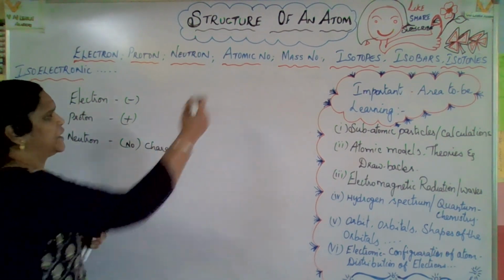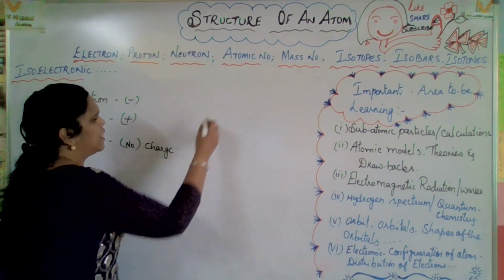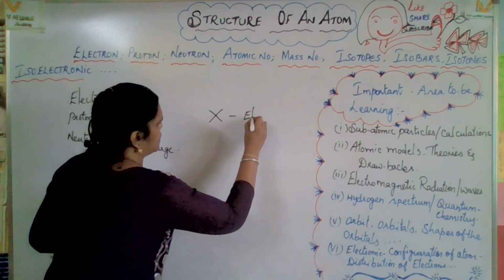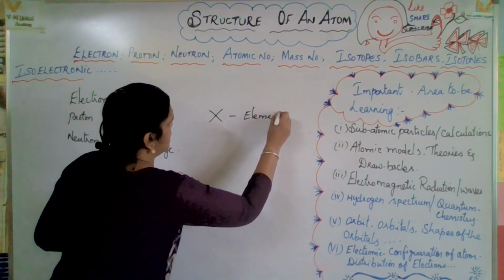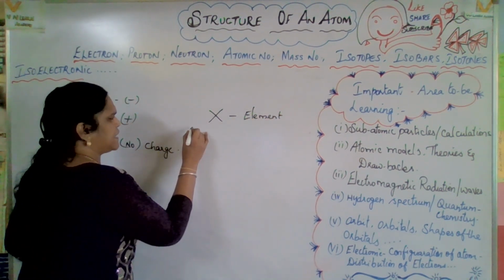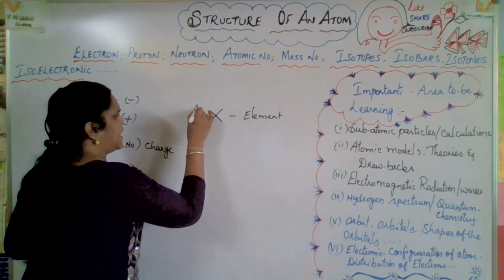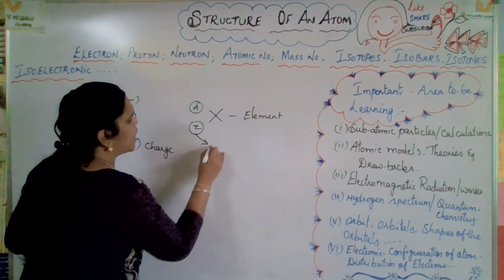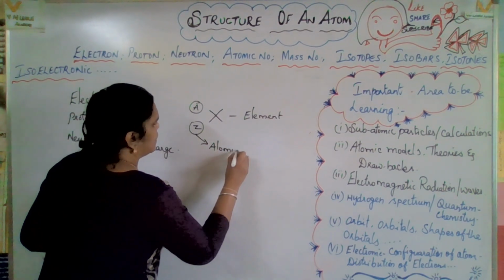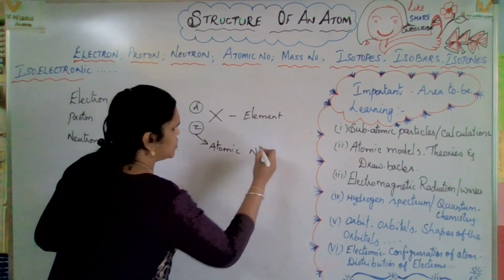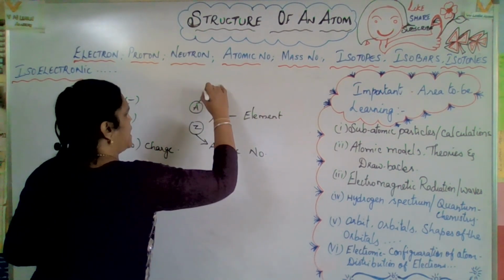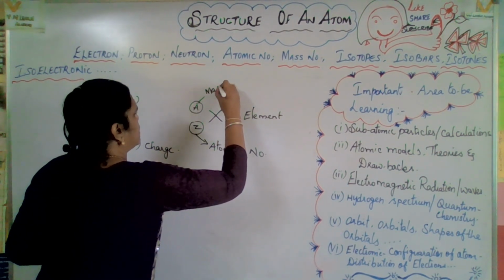Now, how can we bring it to atomic number and mass number? Come to this point. X is an element. On the left side, I just mentioned Z and A. Z is the atomic number. This you also learnt in grade 9, but still I would like to mention it. And A is the mass number.